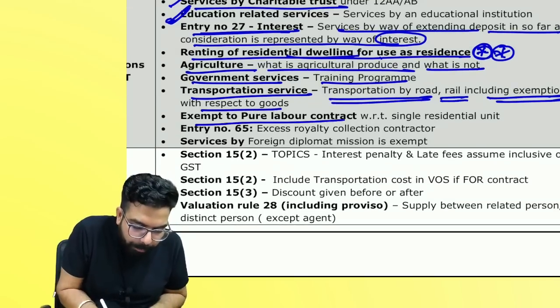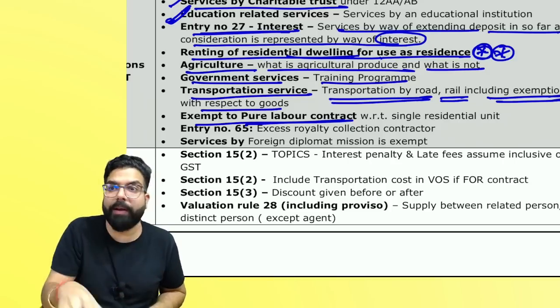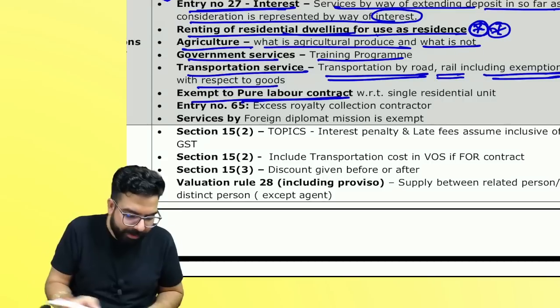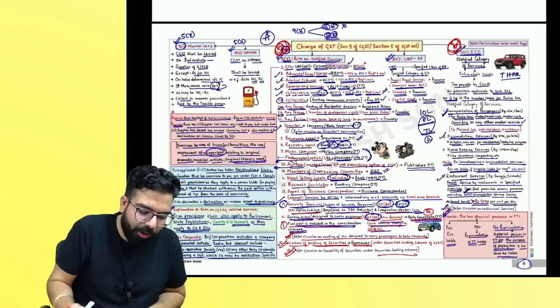Next, pure labor contract. Remember, pure labor contract with respect to a single residential unit is exempt, not commercial unit. Next, sir, excess royalty collection contractor. People remember that point of excess royalty collection contractor.